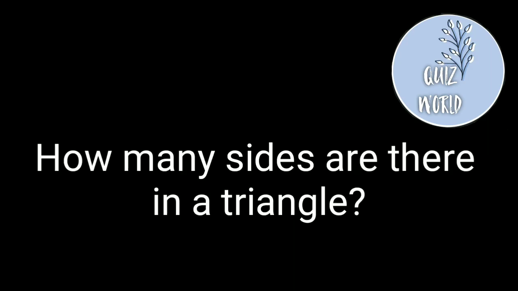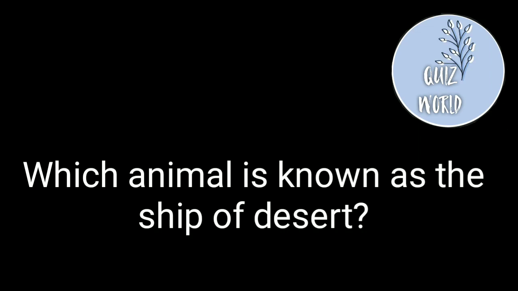How many sides are there in a triangle? Answer is 3. Moving to the next question. Which animal is known as the ship of desert? Answer is camel.